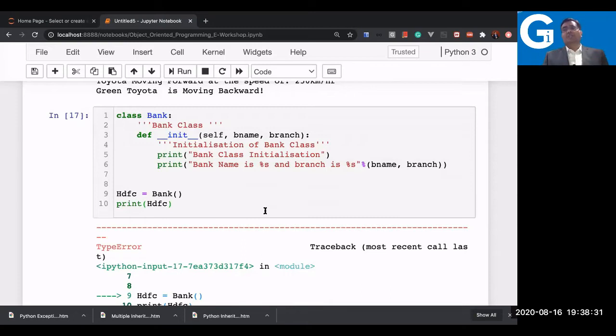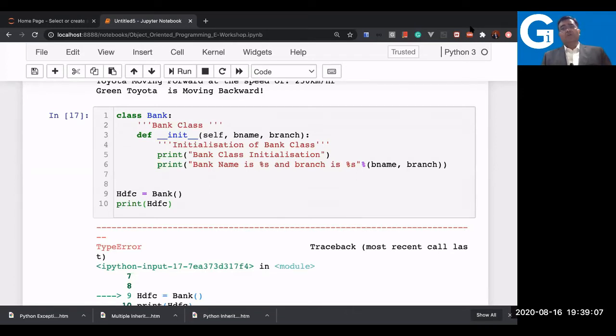So we should definitely check the errors, to see how the interpreter responds when we make a certain error. In this case, we need to pass the parameters to the class, but observe that it is asking for two parameters, not the self, not a third parameter. So how is it working? Let me tell you, self is already passed, like a class reference. So the class passes that as the first argument. You do not need to pass it, but it is mandatory.